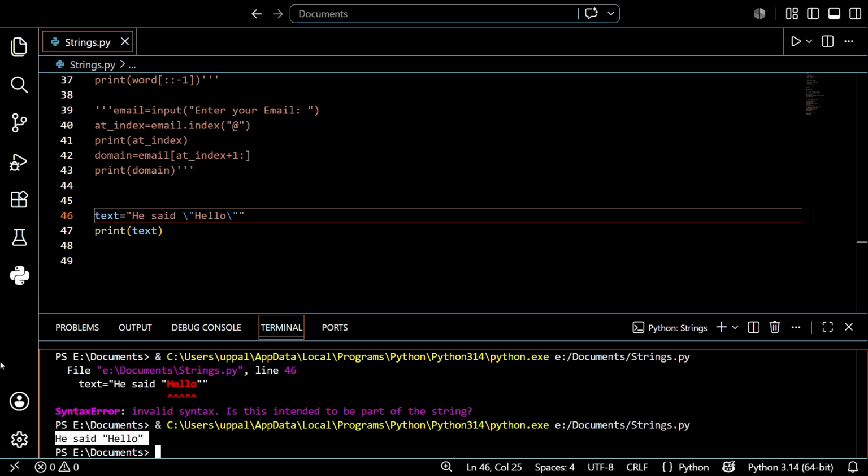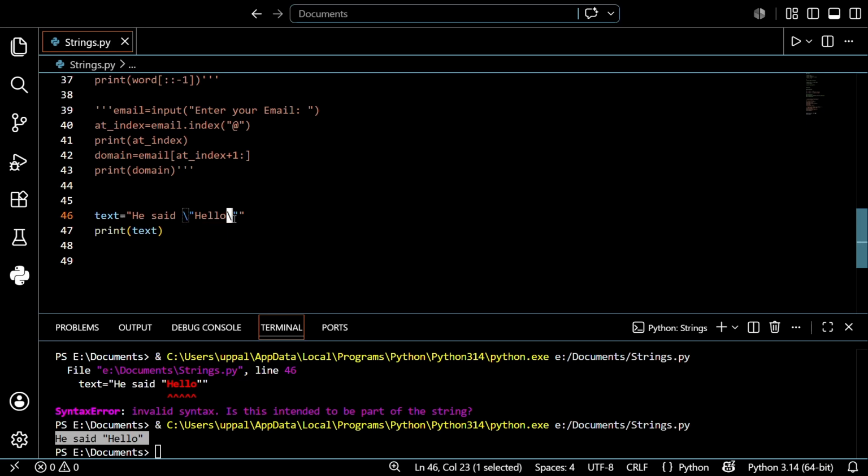So what is happening here? We discussed that when you use double quotes inside double quotes, it confuses the starting and end point of the string, right? But by adding the backslash, it indicates to the compiler that we want to print the double quotes in the output. This breaks things because Python does not know where the string is supposed to end. So this is where escape characters save us. An escape character starts with a backslash and tells Python to read the next character separately. I hope you understand that.